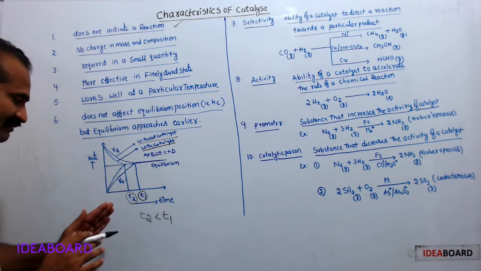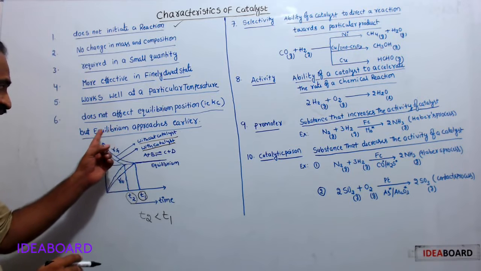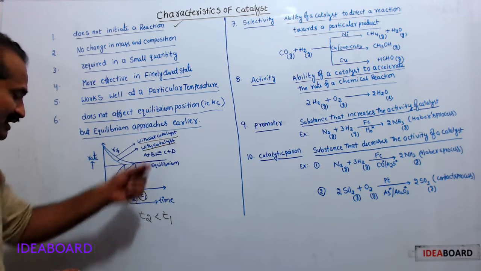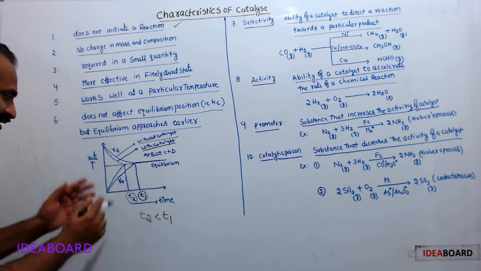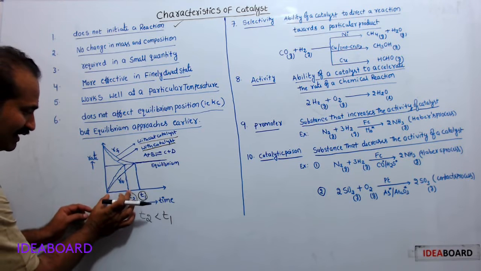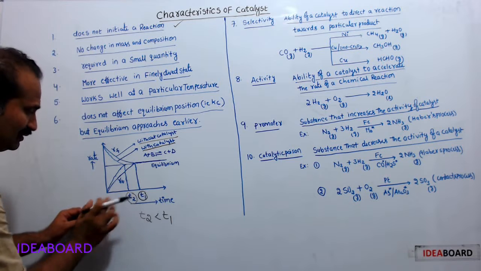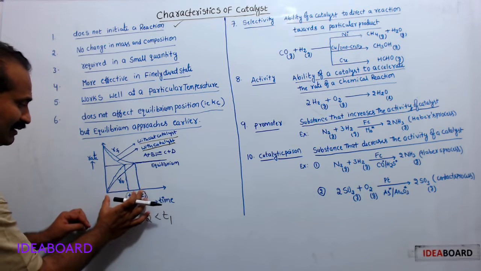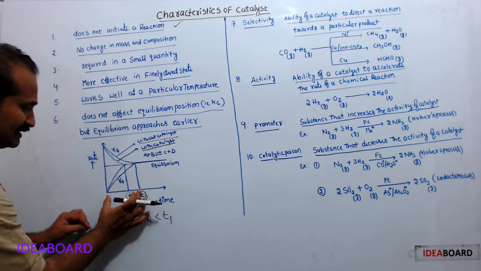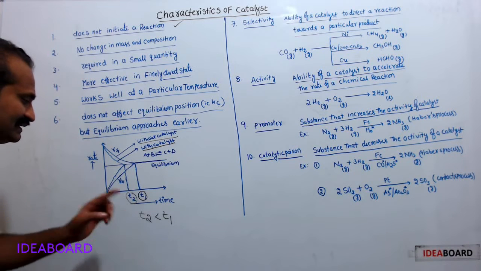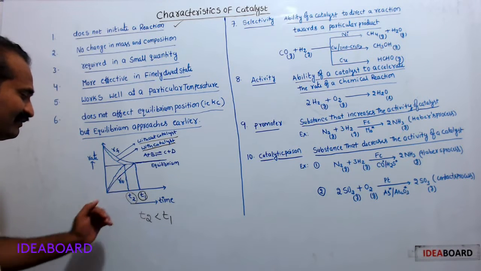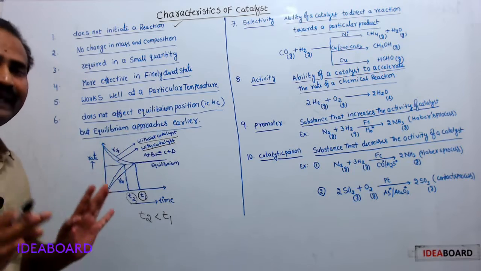Therefore, in the presence of catalyst, equilibrium is approached earlier. Why? Because in the presence of catalyst, equilibrium is established within the span of T2. In the absence of catalyst, equilibrium is established within the span of T1. T2 is less than T1. Hence, in the presence of catalyst, equilibrium is approached earlier.